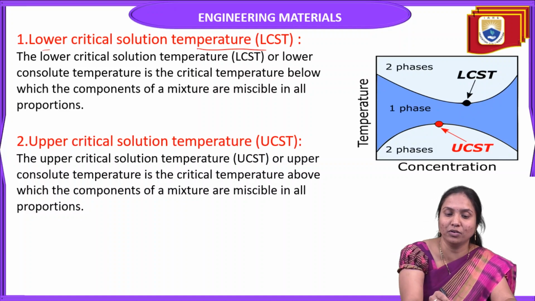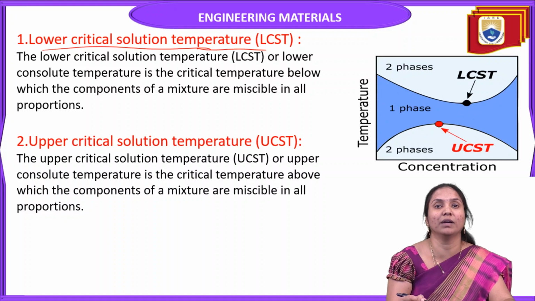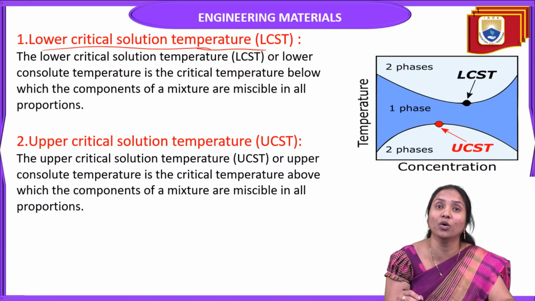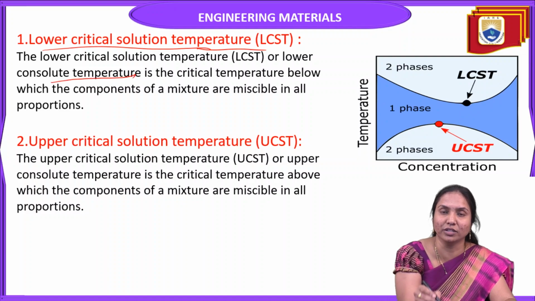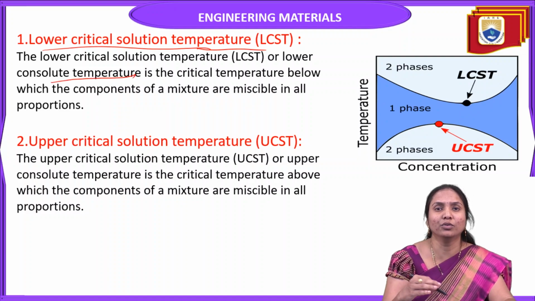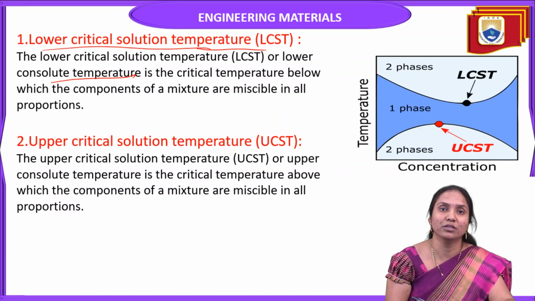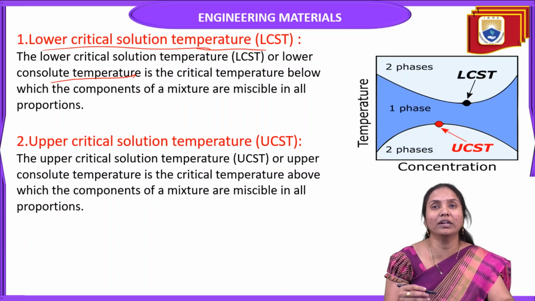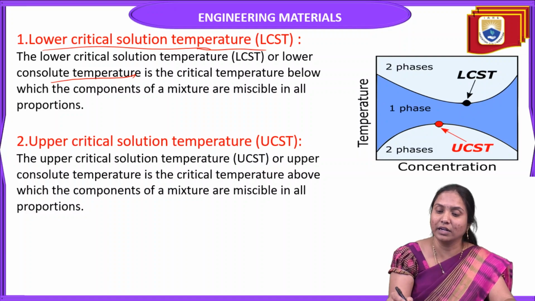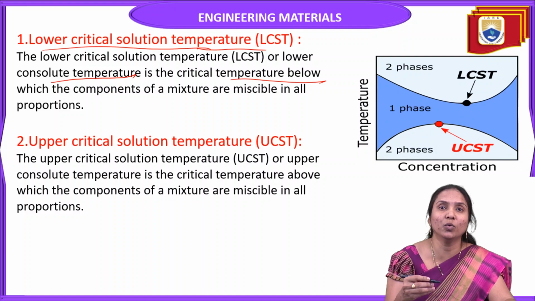First we discuss the lower critical solution temperature, or lower consolute temperature. Consolute here means two or more components that look like a miscible, homogeneous solution. The lower critical solution temperature is the critical temperature below which the components of a mixture are miscible.